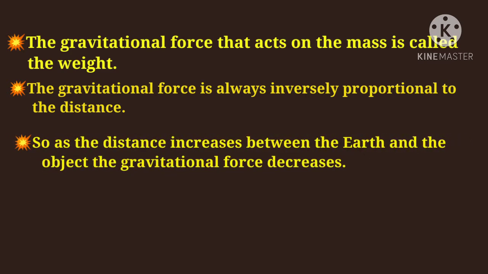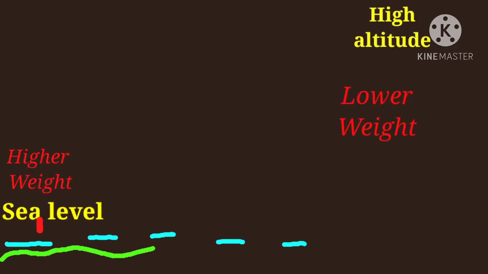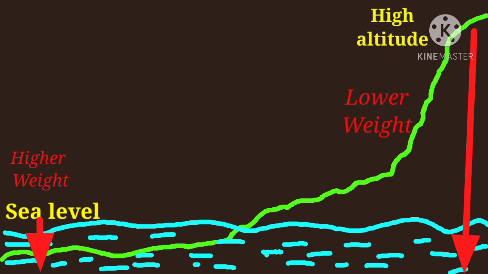So, as the distance increases between the earth and the object, the gravitational force decreases. The gravitational force by which the earth attracts an object towards its center is called weight. The weight at the sea level is higher than at higher altitude, as the object is at a greater distance at higher altitudes compared to sea level.